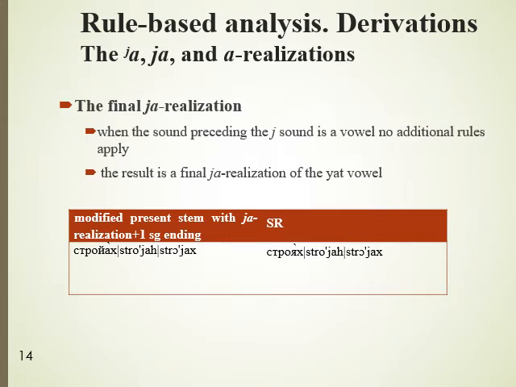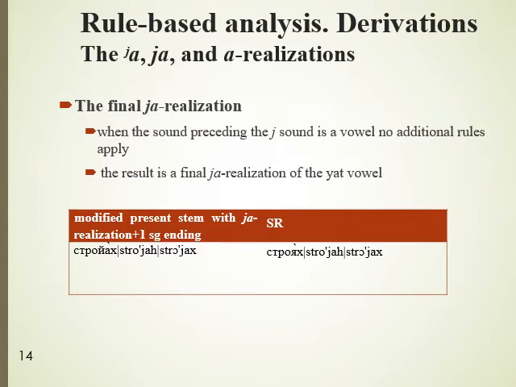After the initial Ya realization of the Yat vowel, we still have to derive the final realizations of the Yat vowel. When the sound preceding the Ya sound is a vowel, no additional rules apply. The result is a final Ya realization of the Yat vowel.